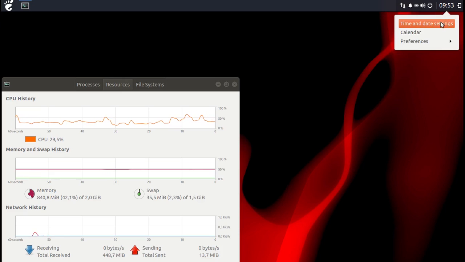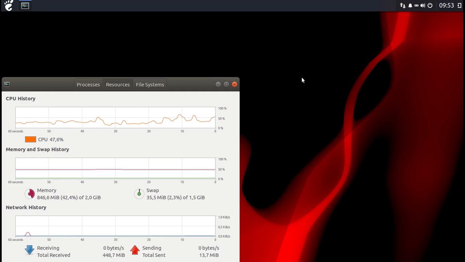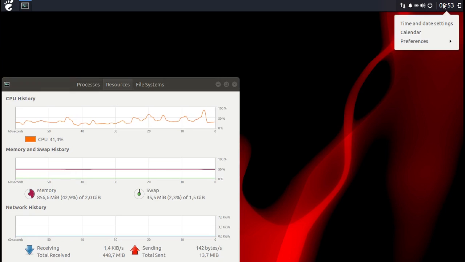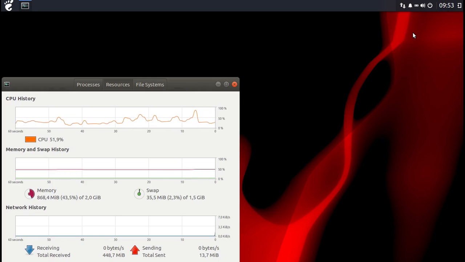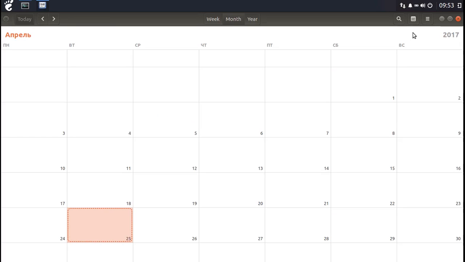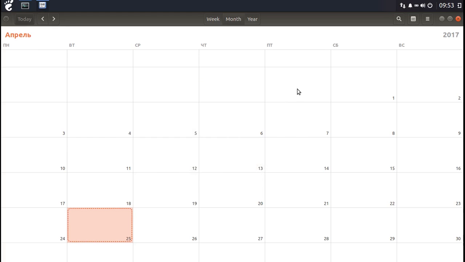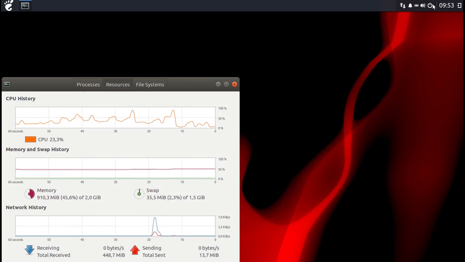Here's the calendar, time and date settings. You can set automatic time zone, let's turn it on. So based on that, St. Petersburg is correct. And yes, I love this about the Budgie Desktop, this calendar. That is a nice calendar, it's a GNOME calendar, and it works very nicely with the Budgie Desktop.